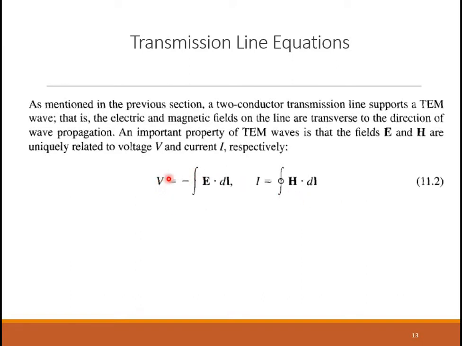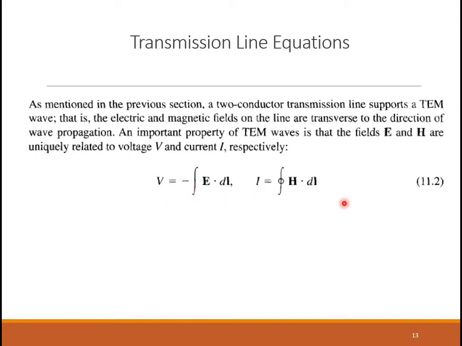V, that is the voltage V, is related with the electric field E using this equation: V is minus integral E dot dl. This we have already studied. Similarly, the current I, which is flowing in the transmission line, is related with the magnetic field H as the line integral of H dot dl. So these are two equations that we have studied.